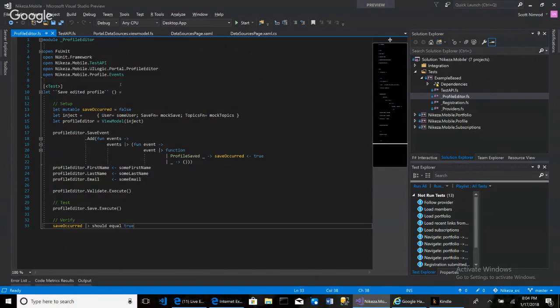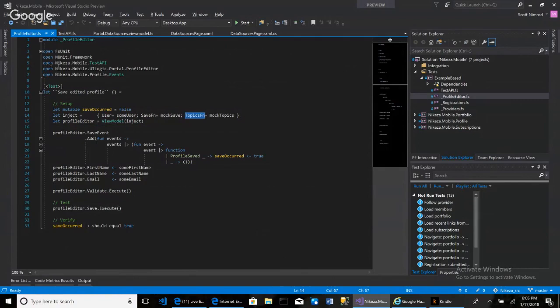And this is save edited file. So what's really happening here? Well, our setup is we have to instantiate a view model, which we call a profile editor. This view model takes some dependencies that I inject, which are a user, a save function, and a topics function.